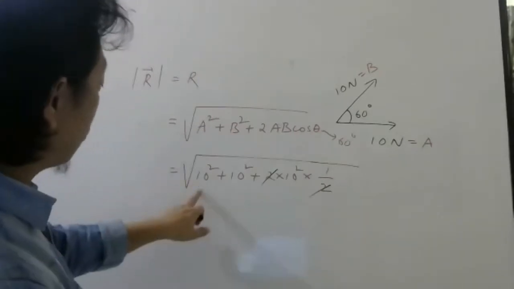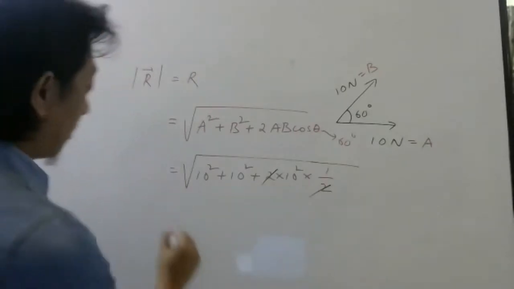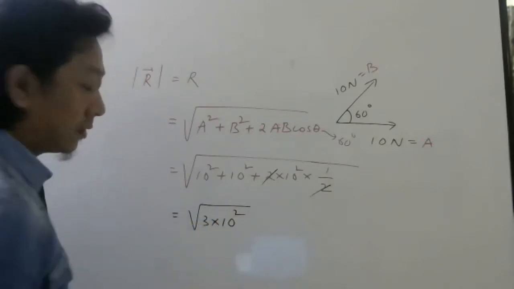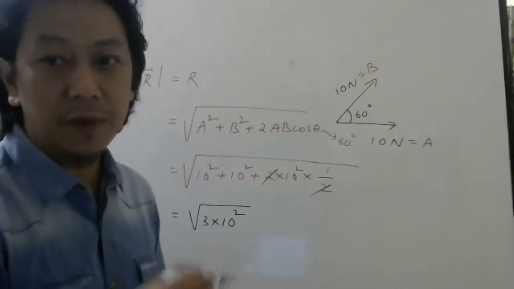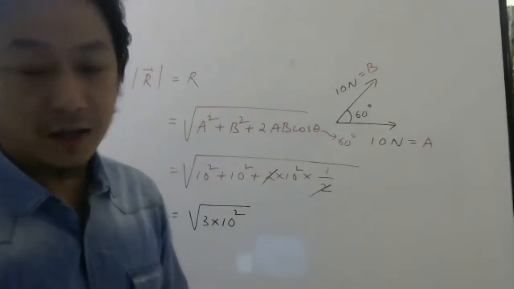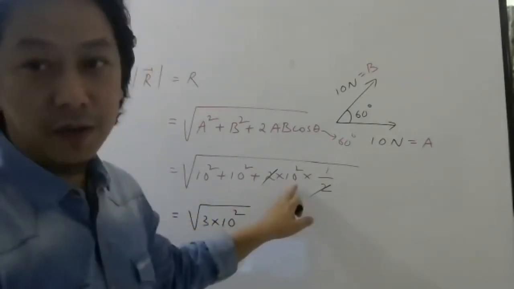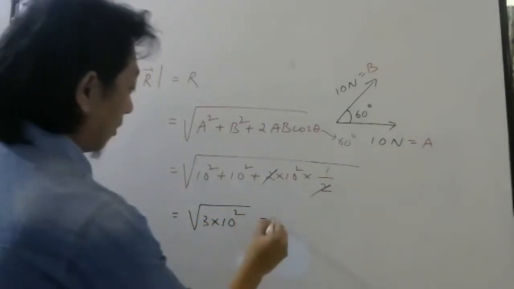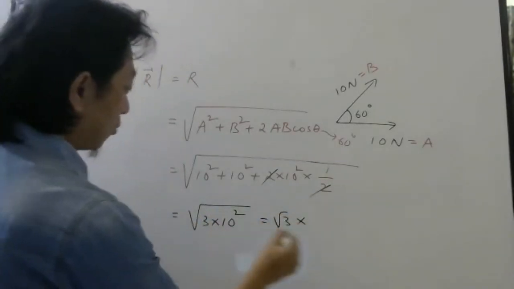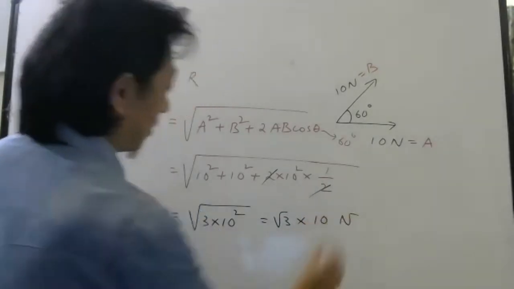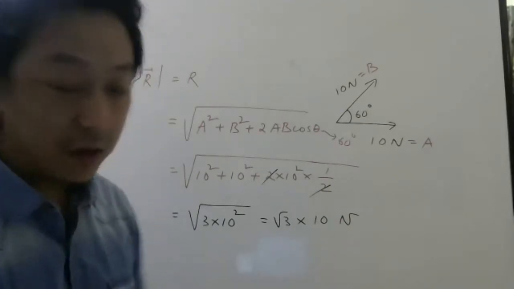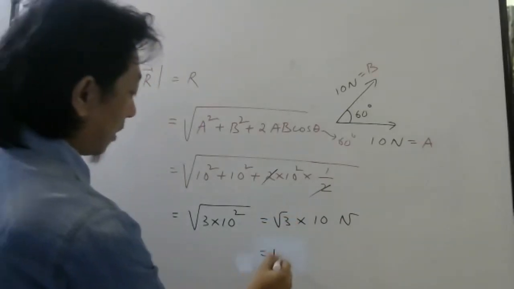Right? So it will be 10 square plus 10 square plus 10 square. That will be root of 3 into 10 square. Right? That way we can do, no, a plus a plus a is 3a. So 10 square plus 10 square plus 10 square is 3 times 10 square. Root of 3 will be root 3. Root of 10 square will be 10. So answer is 10 root 3. 10 root 3 Newton. Root 3 value is 1.732.